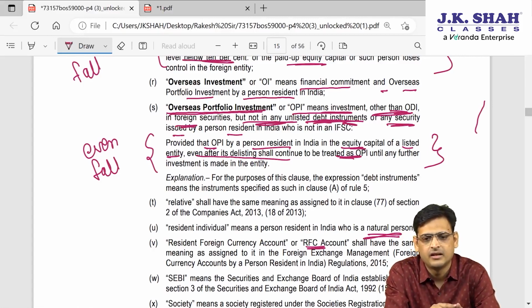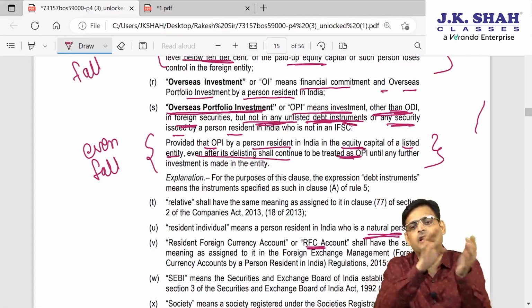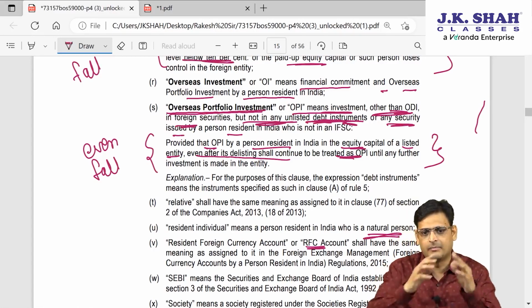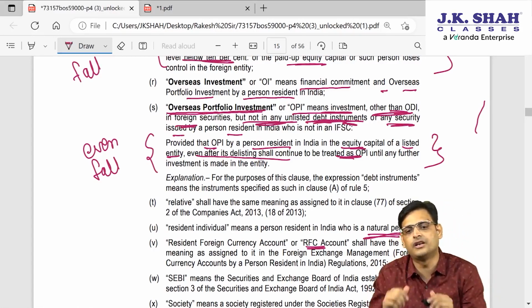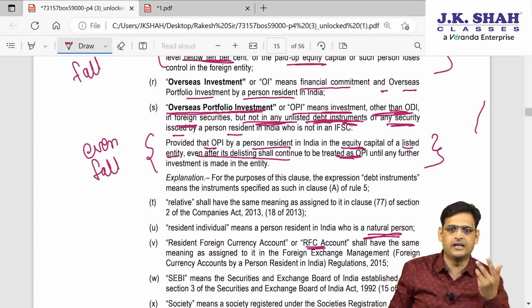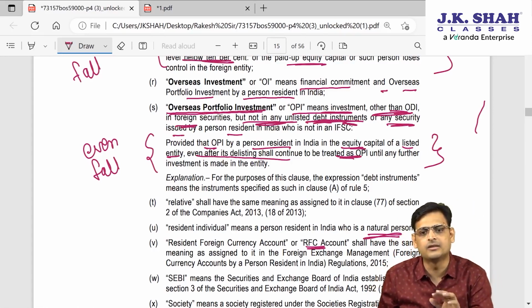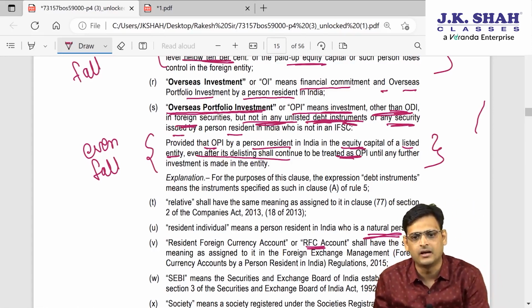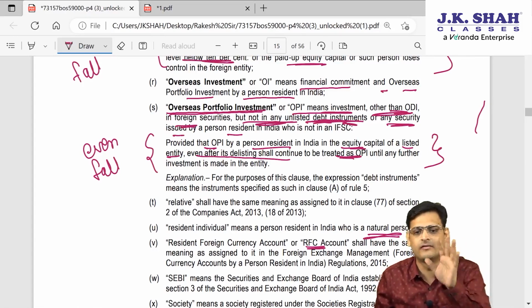Now what they are saying is that once that listed entity gets converted to unlisted, let's say Microsoft got converted into unlisted, technically investment in unlisted is ODI and not OPI, right? But once an OPI is always an OPI.